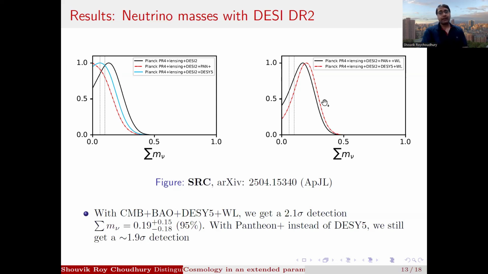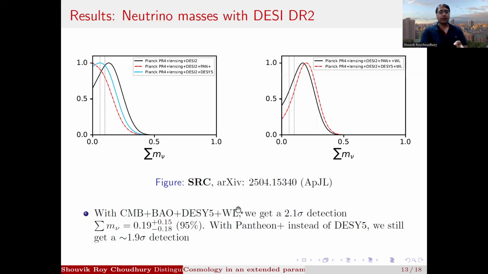But if you use the weak lensing data, we need to note here that the weak lensing data does not remain in a very significant tension with CMB plus BAO plus supernovae anymore in terms of the S8 parameter. In fact, the S8 tension has reduced to around 1 sigma with the weak lensing data we considered, which is DES data, and it's around 1.4 sigma with the newer likelihood, which is the DES Y3 data.